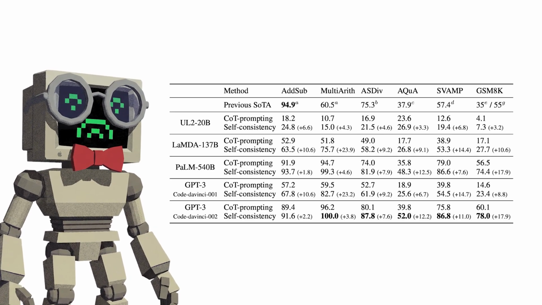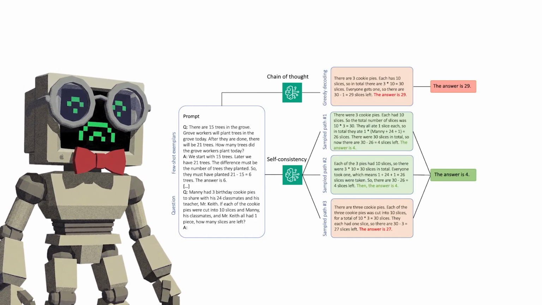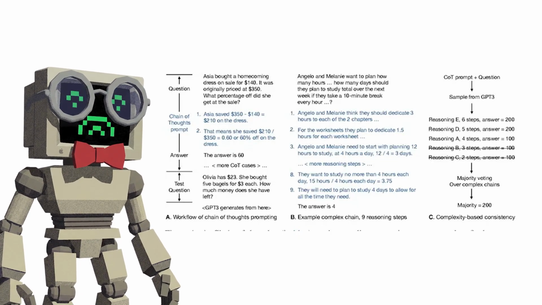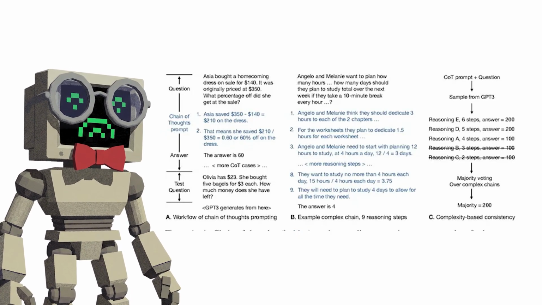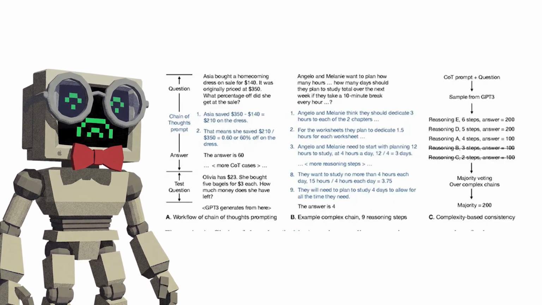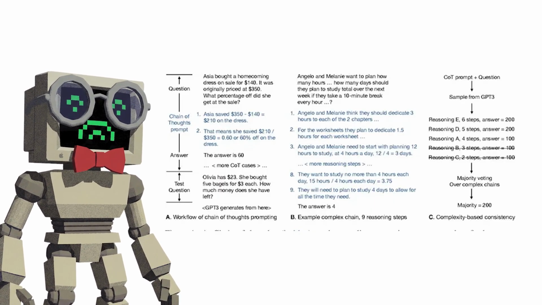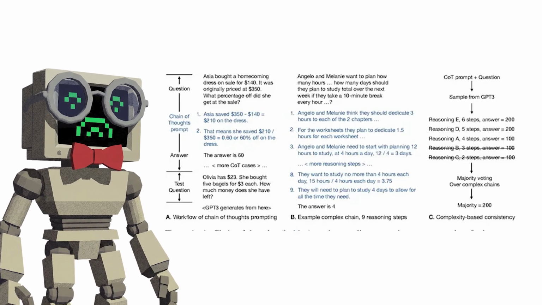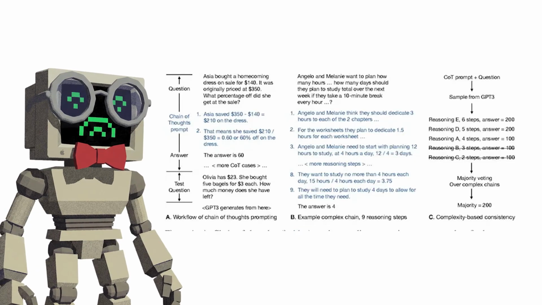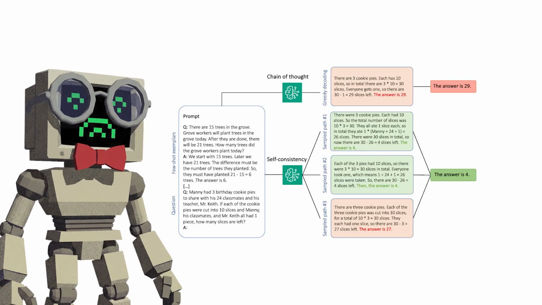But here's where it gets interesting. Not all reasoning chains are equally trustworthy. Complexity-based prompting extends self-consistency by preferentially weighting the most complex chains, the ones with more intermediate steps and more thorough reasoning. The intuition is simple. A chain that takes 12 careful steps to reach an answer is a more reliable witness than one that jumps to a conclusion in 3 steps. Thorough reasoning beats heuristic shortcuts.